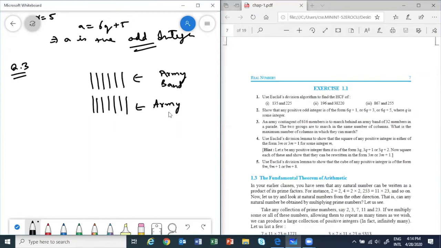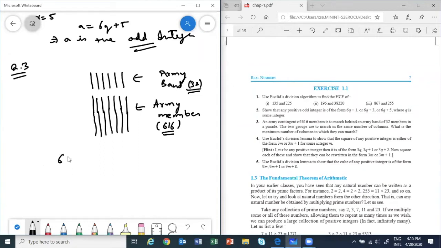Let me write army members. So how many are these? These are 32 in number, and these are going to be 616. So the number of columns will be the same, but the lines will be very big. So what do we have to find? We have to find their HCF, isn't it? If we find their HCF, we will get the number of columns. So let's find the HCF of these two numbers. How? Use Euclid's division lemma.